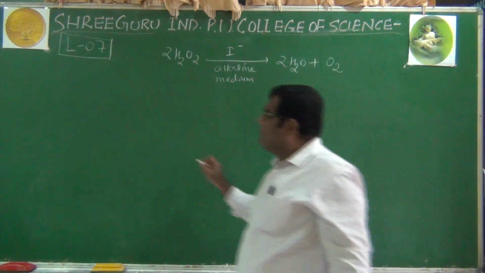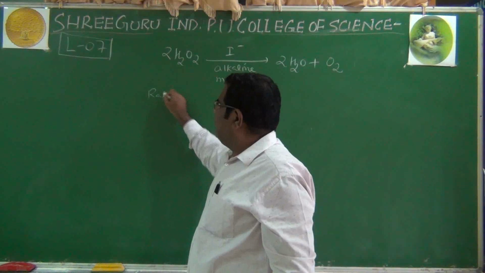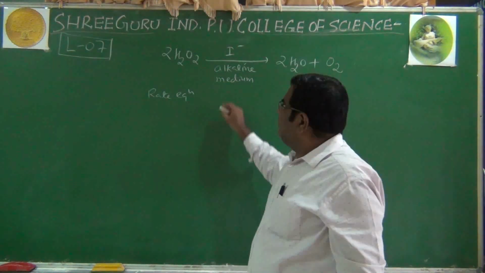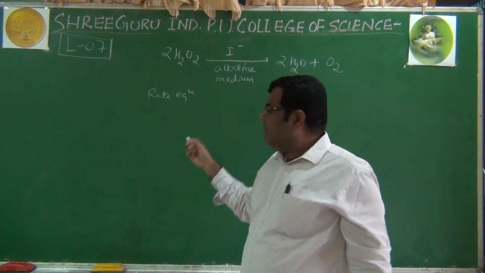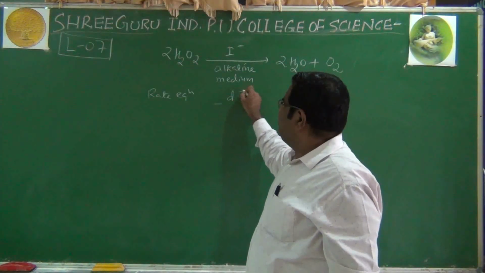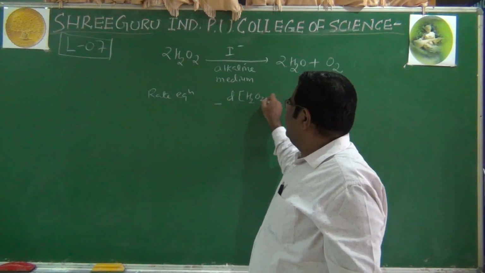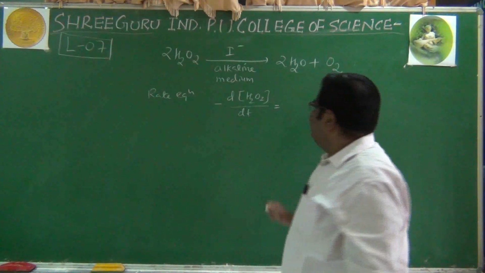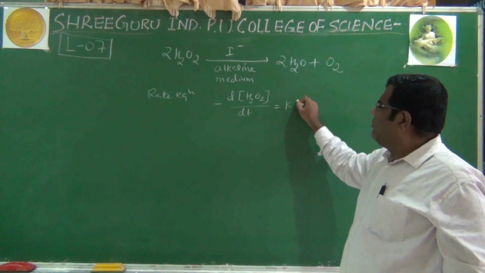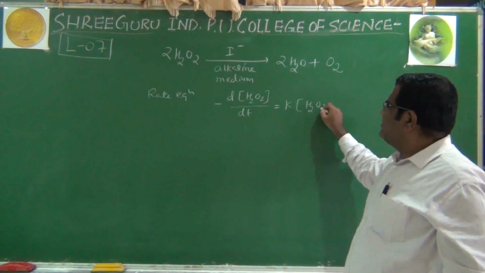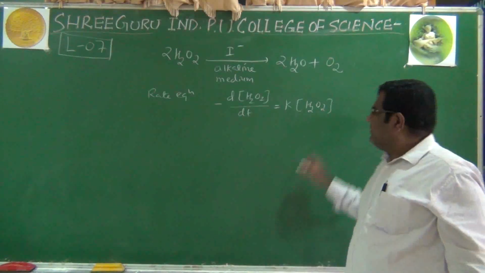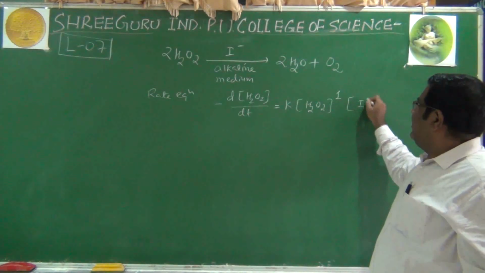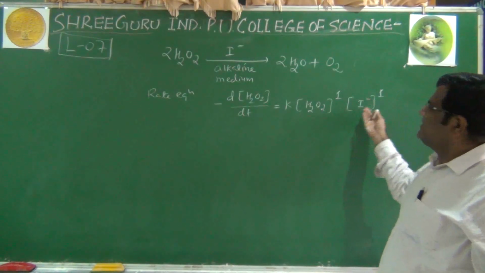Now if we look at the rate equation of this particular reaction, in the differential form, it is negative d of the reactant hydrogen peroxide by dt, and that equals the rate constant k, times hydrogen peroxide raised to 1, nothing is written, meaning 1, and then the iodide ion appears in this reaction.